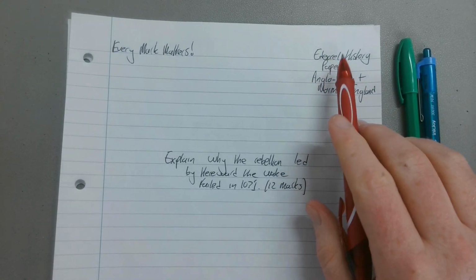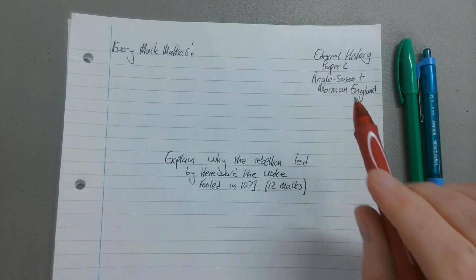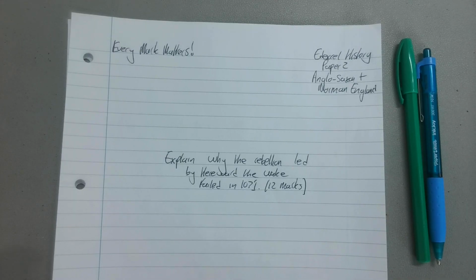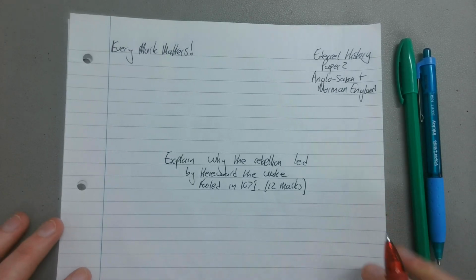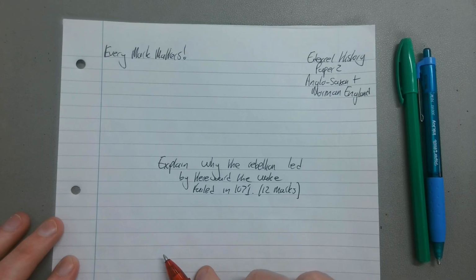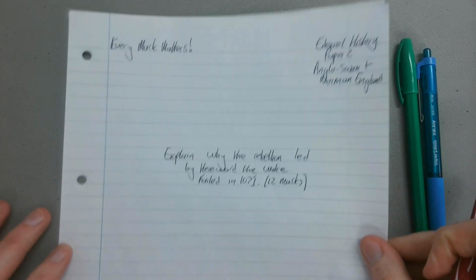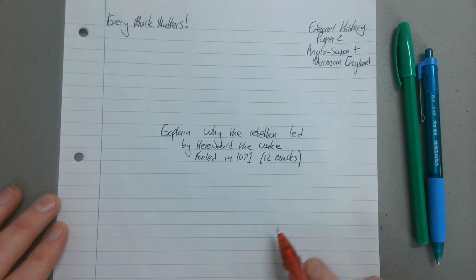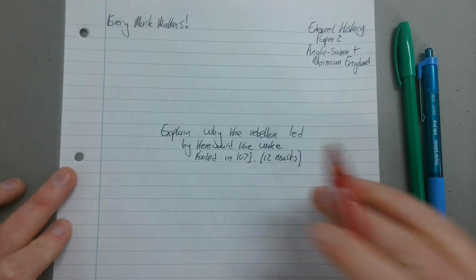Today we are having a look at Edexcel History Paper 2, Anglo-Saxon and Norman England. And our exam question of the day is: explain why the rebellion led by Hereward the Wake failed in 1071, 12 marks. Okay, so let's get started annotating this question.